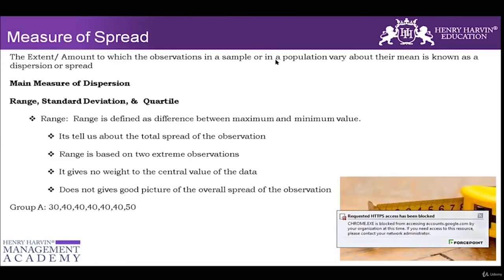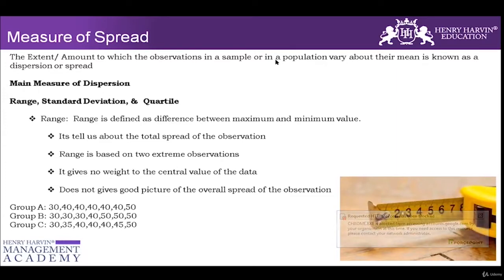So if I give you this example, what do you think is the range here? 20. But do you think the variance is the same? No. So have I made a good decision by taking range into consideration here? No. That's because it only focuses on the first and last. It has not covered the remaining part of the data. The middle values were not looked at at all. Yes, it has only looked at the first and the last.